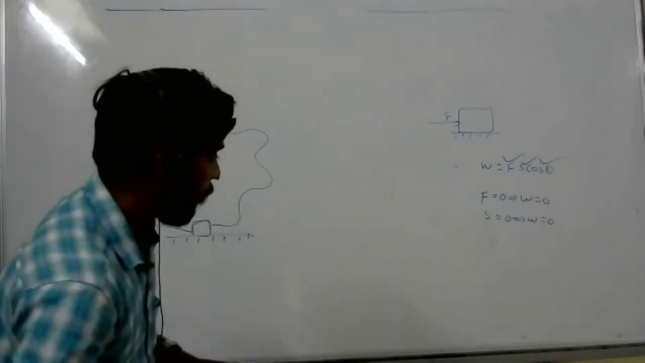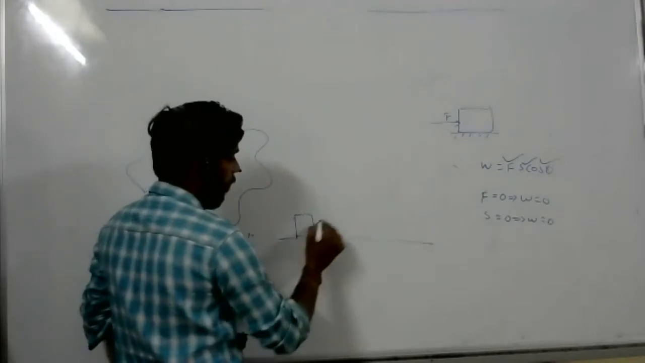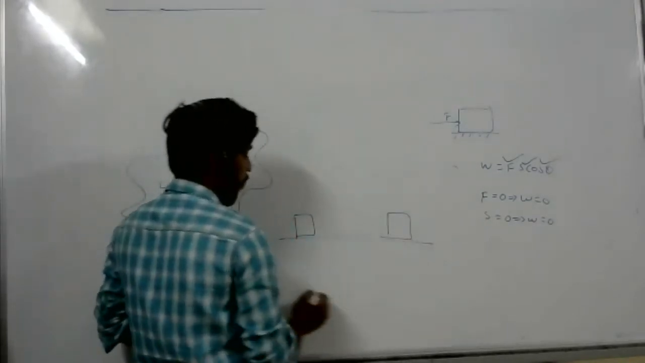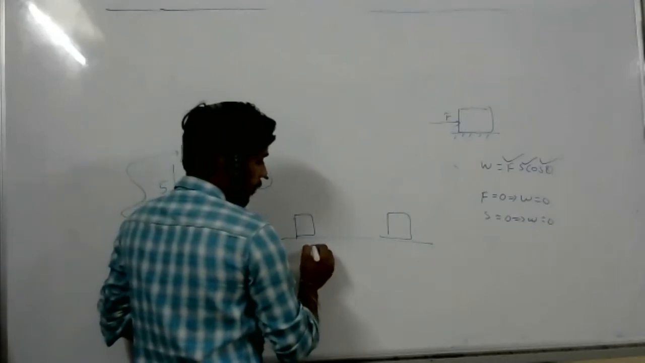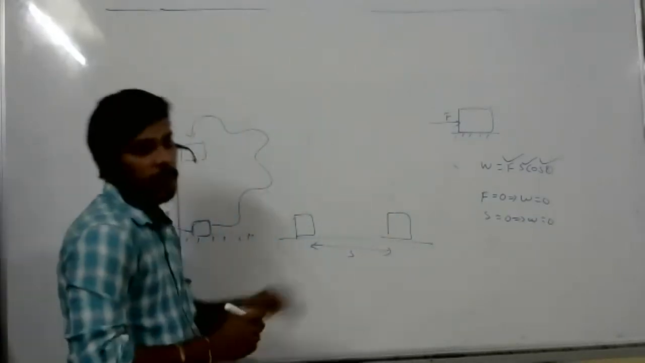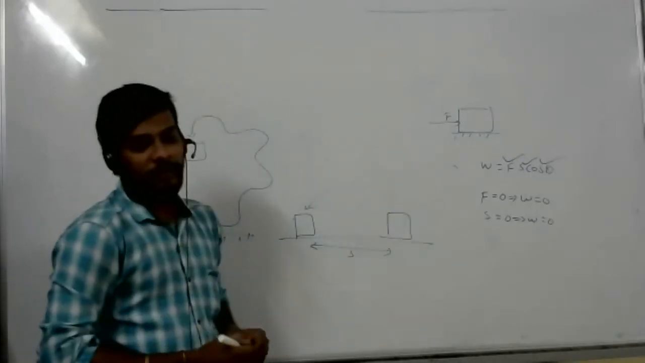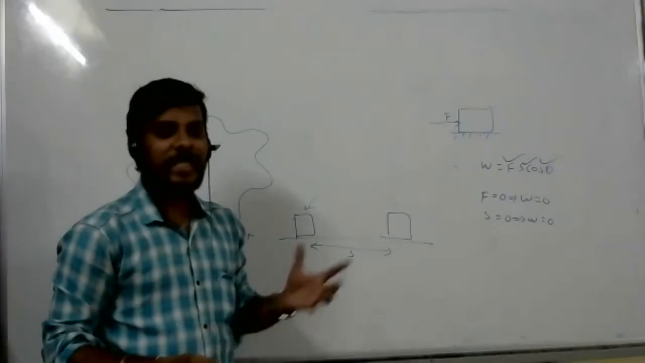Now see, same example here. The box I have taken from here, I placed it here. From here to here, when I place it, there is a displacement and I applied force. So force into displacement, work is there. Again, same box, if I place it here, work is 0 because it is a conservative force.